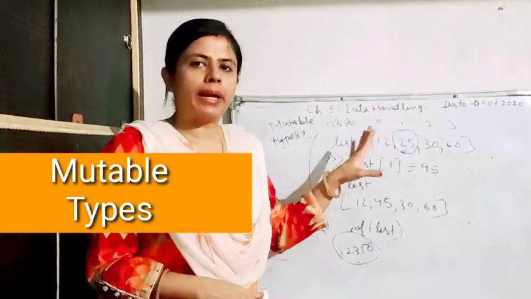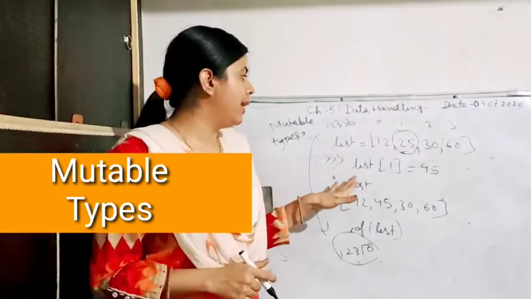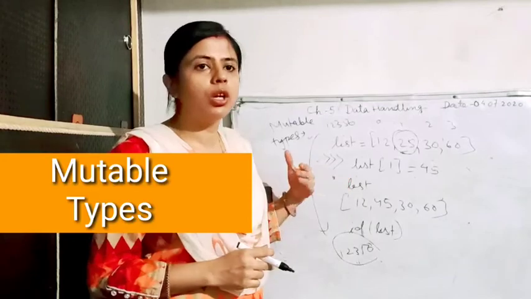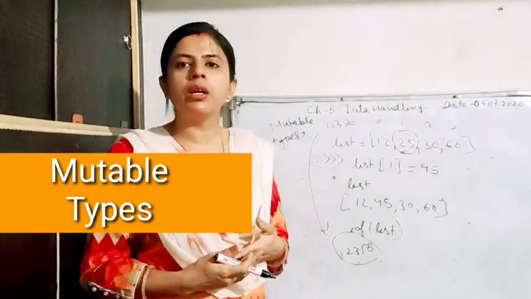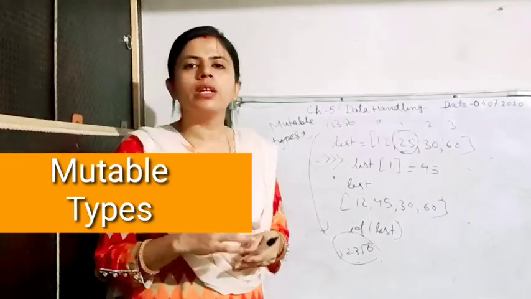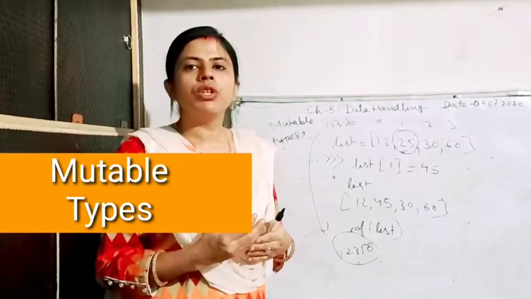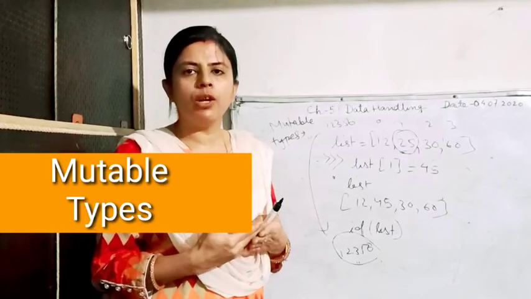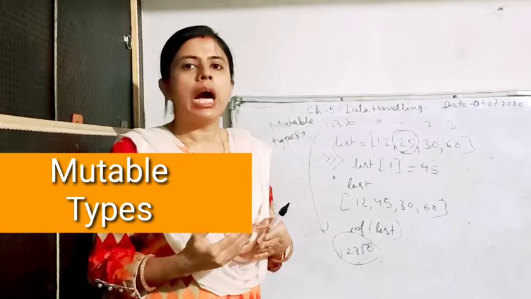I'm going to show you the practical of all these, then it will be very much clear that how this ID, how the reference changes for immutable and mutable types or when it doesn't change. Before that, I want to tell you one more thing, the variable internals in Python. As we know that Python is an object-oriented language, so it is very easy to define a variable, and a variable which is defined in Python, which is storing the value, is called an object which has certain properties and behavior. How is it defined?